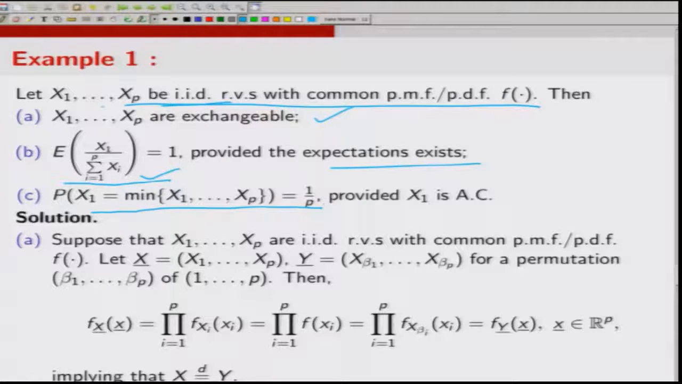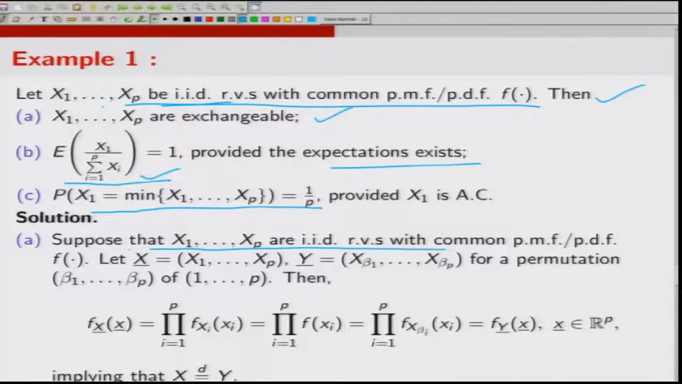So, first I will prove that if x1, x2, ..., xp are IID, then they are exchangeable. Now, to show that they are exchangeable, I have to show that x1, x2, ..., xp has the same distribution as any permutation of it. That can be shown if I can show that the joint PDF of x1, x2, ..., xp is the same as the joint PDF of any permutation of x1, x2, ..., xp at the same point x. So, suppose that x1, x2, ..., xp are IID random variables with common PDF f. Let vector x be x1, x2, ..., xp and vector y be x_beta1, x_beta2, ..., x_betap for a permutation beta1, beta2, ..., betap of 1 to p.